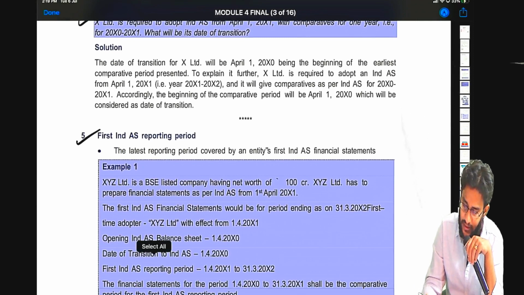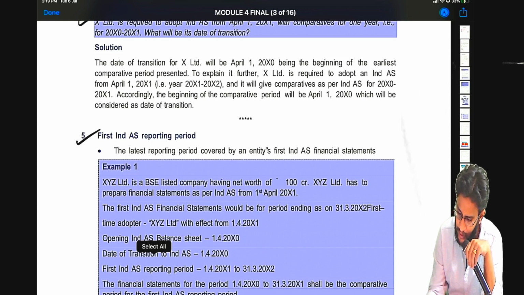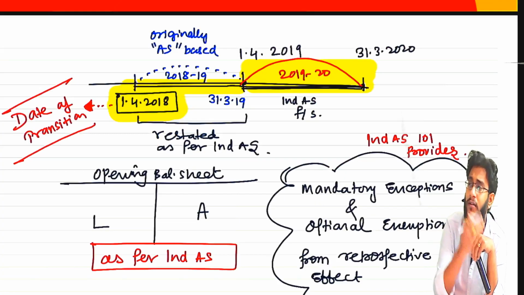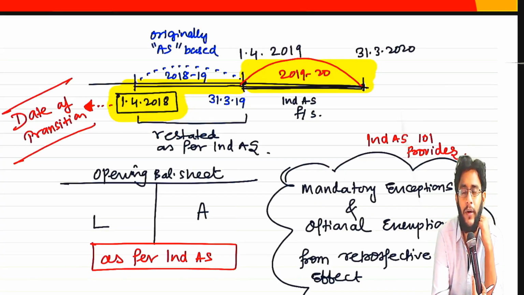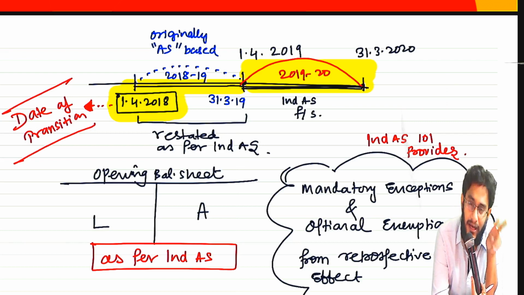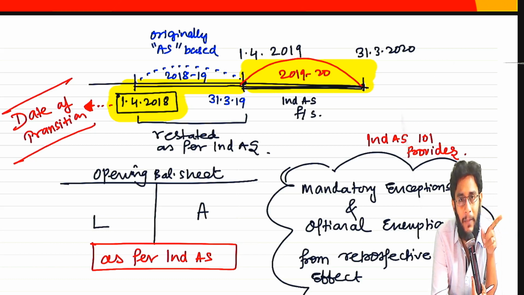First Ind AS reporting period. Ind AS reporting period means, look at this timeline. What do you feel if I ask you which one is the first Ind AS reporting period? Technically and practically speaking, 2019-20 we anyway have to prepare under Ind AS. 2018-19, even though in the past I prepared under AS and gave financial statements to outsiders, for the purpose of comparatives I am preparing even 2018-19 under Ind AS.